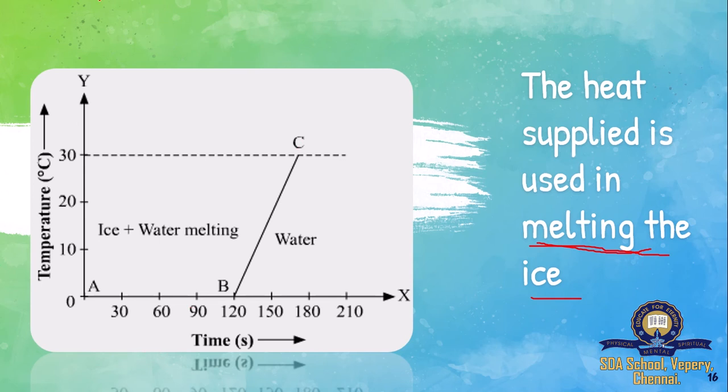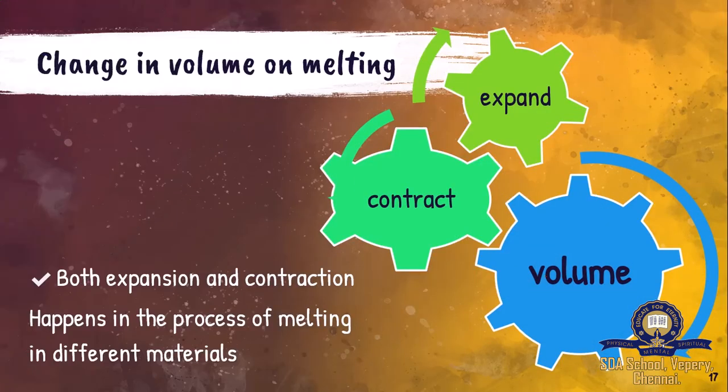So here is the actual graph. I am heating it for 120 seconds. It remains at 0 degrees and then gradually increases to 30 degrees. For these 120 seconds, where did the heat that I supplied go? The heat that I supplied was used to melt the ice. Certain work is being done.